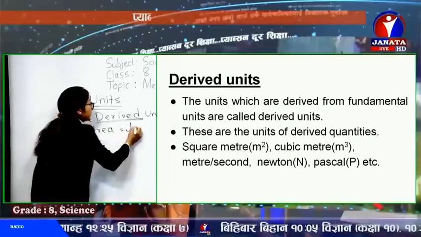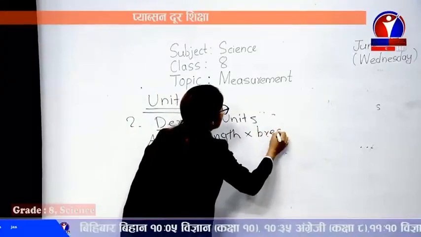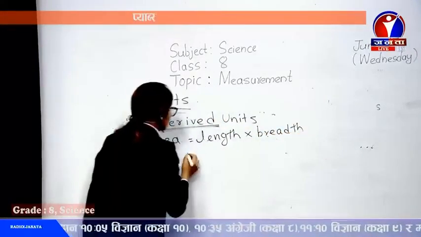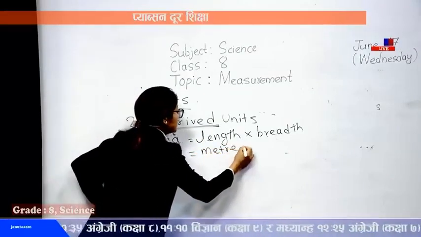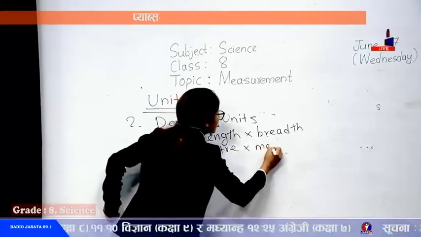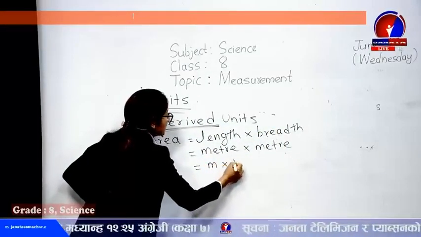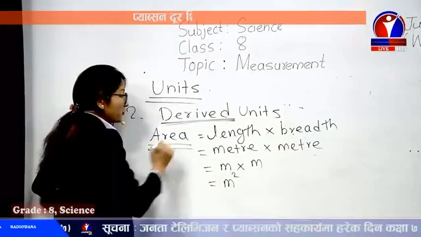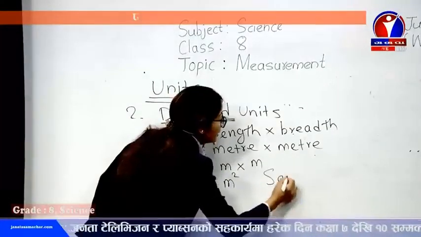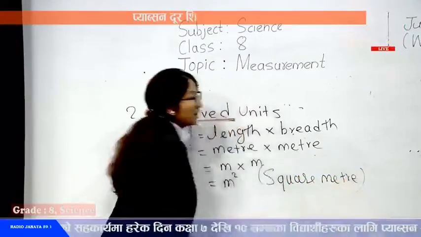Now, area, we have already written before, the surface area of a simple rectangle is length into breadth. Length is measured in meter in the SI system, and breadth is also measured in meter. So m into m is m square. So the SI unit of area is square meter. This is a derived unit.